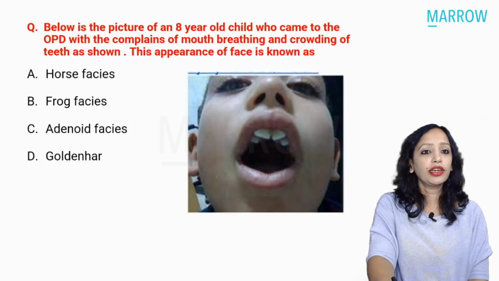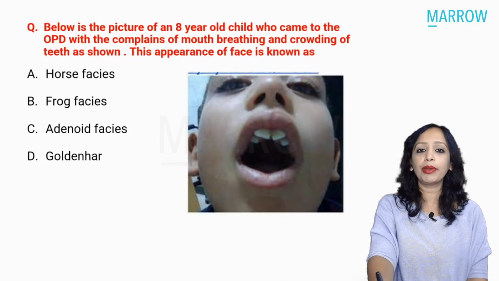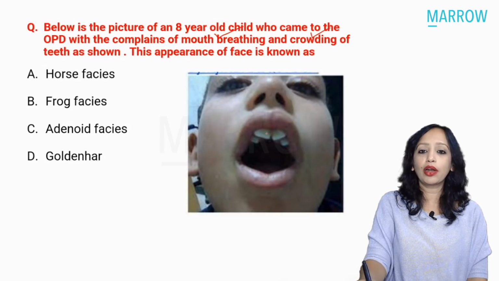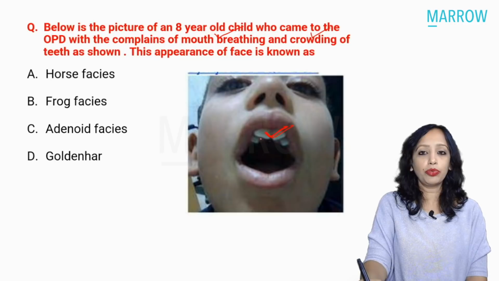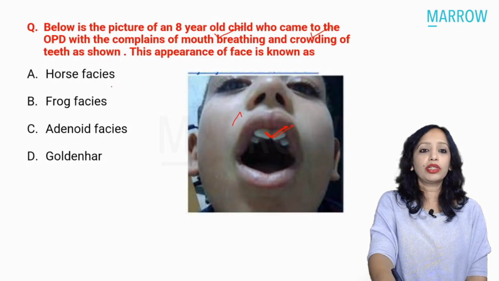So the next question here is, below is the picture of an 8-year-old child who came to the OPD with the complaints of mouth breathing and crowding of the teeth. Yes, we can see crowding of anterior teeth here. And this appearance of the face is known as, yes, so mouth breathing, crowding of teeth anteriorly. And also what we can see here is that the nasolabial crease we cannot see much. Anyway, let us see what the diagnosis is.